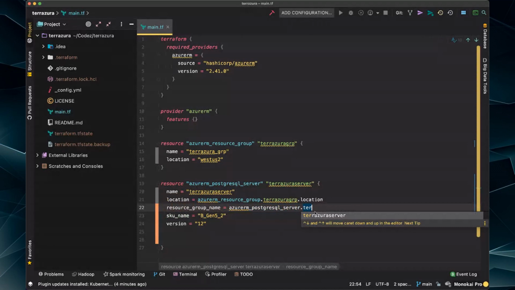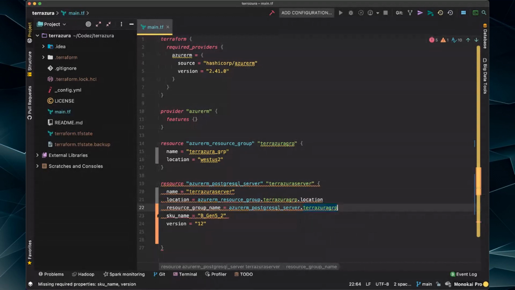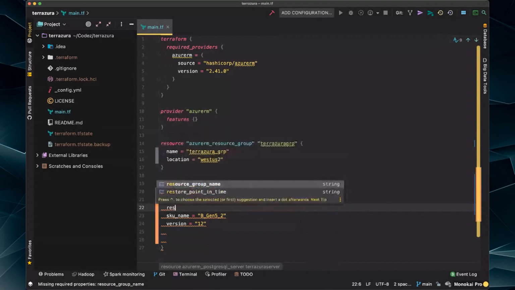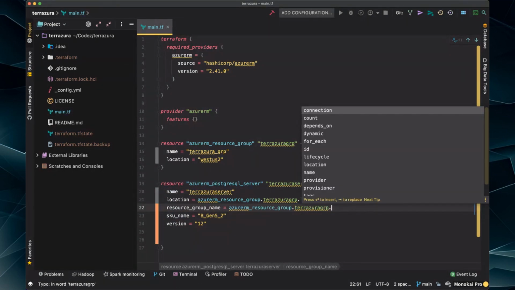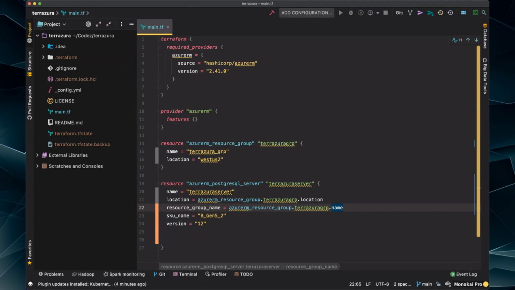Now, Terrazura resource group name. Oh, that's weird. Something is up. Terrazura group dot. Let's try this again. Resource group name. Azure. So this should be Azure resource group. It shows me the resource group. And then what I want, which is the name. Weird. It did it right that time. I must have had something else typed in there. So anyway, that's set. We're good there.